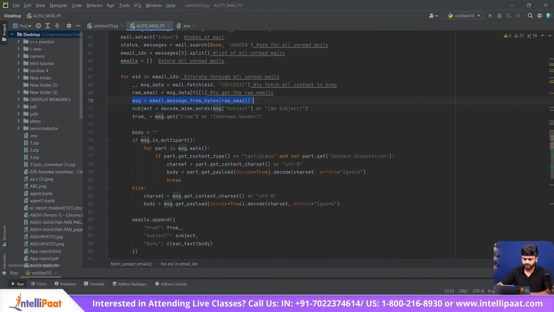And in this particular line, we are parsing through all mails in readable form. In this particular line, we are getting and decoding the subject lines of the mail. And in this particular line, we are getting the sender's email address.